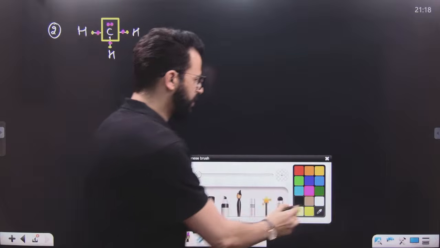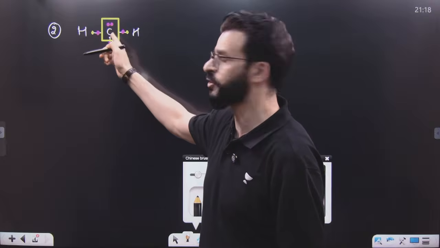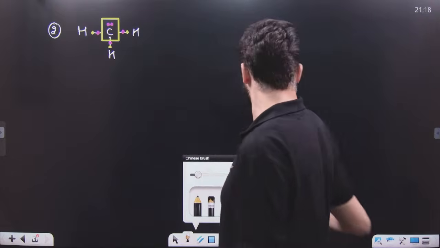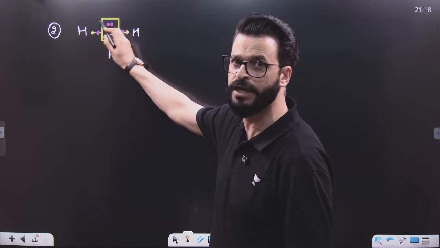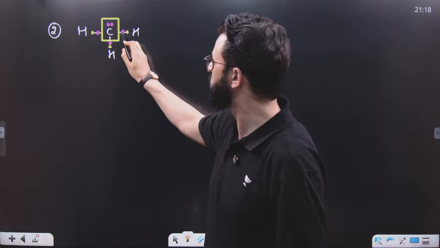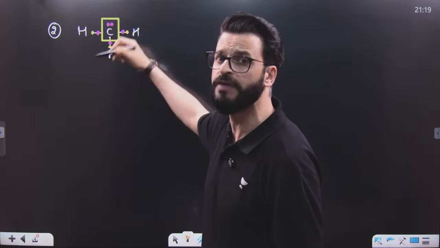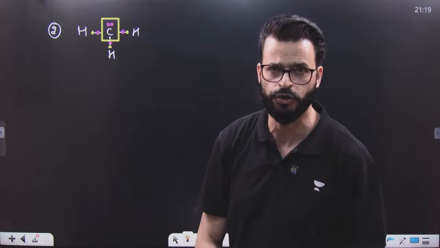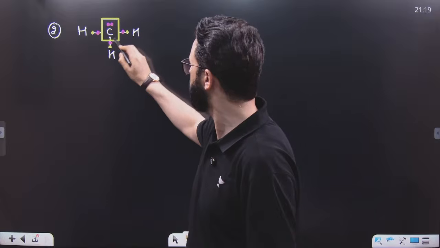Now look towards this structure and tell me how many electrons are present in the outermost shell of this carbon. Count these electrons. These are 1, 2, 2 present over here. In each bond, 1 is of carbon, so I will count only 1. So the total number of electrons present over here is 1, 2, 3, 4, 5.